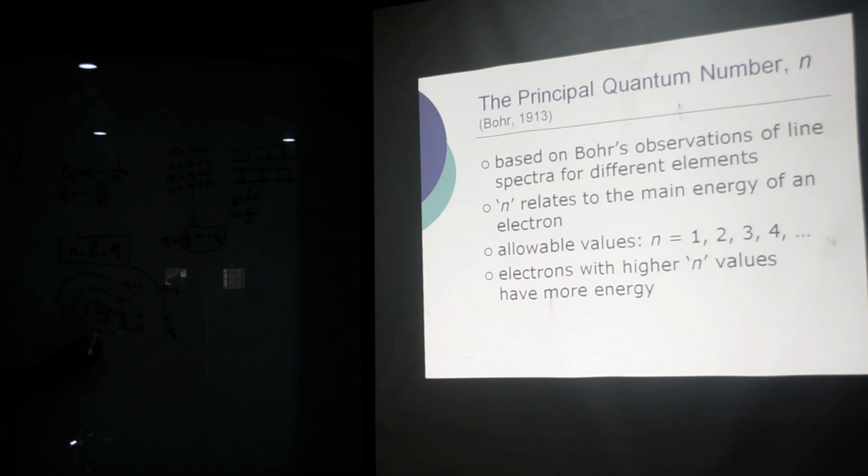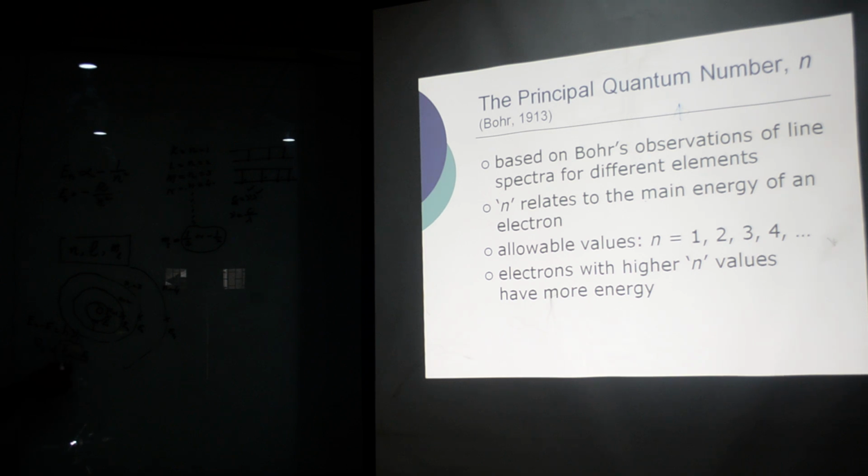So if an electron jumps from E2 to E1, extra energy will be emitted in the form of electromagnetic radiation, for which you write E2 minus E1 is equal to h nu1, and from which you can calculate the value of nu1 as E2 minus E1 divided by h.